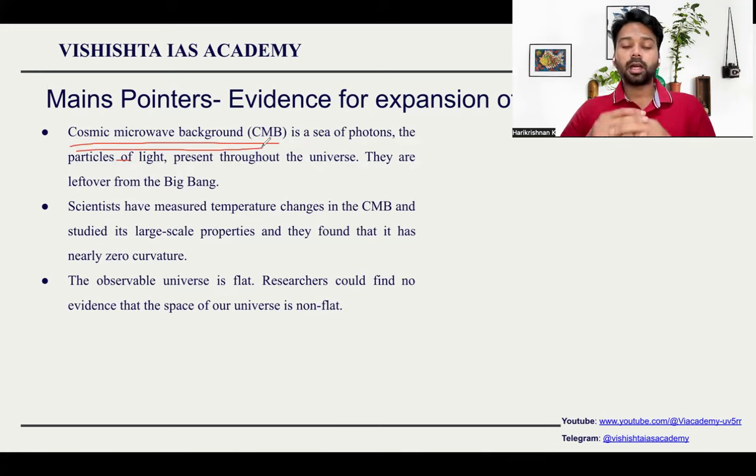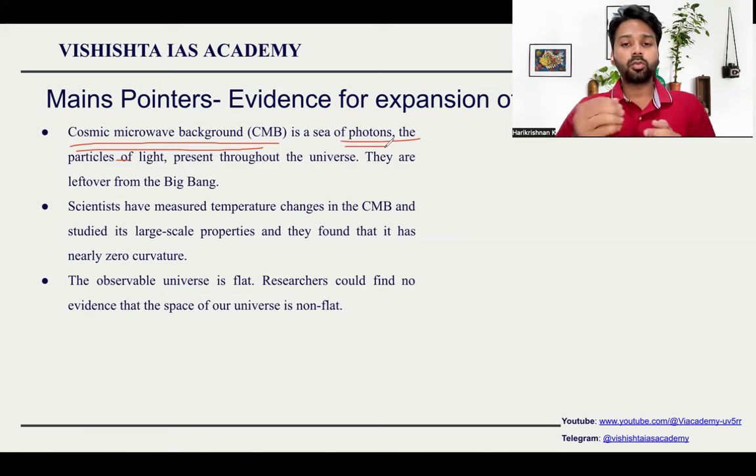When the Big Bang happened, too much energy got released, too much light energy got released. Light is made of small particles called photons. These photons, which were emitted at the time of the Big Bang, are still going all over the universe. They exist even today. So this is what we call the cosmic microwave background. When you study the cosmic microwave background, you will get to know the reality about the universe to a greater extent.